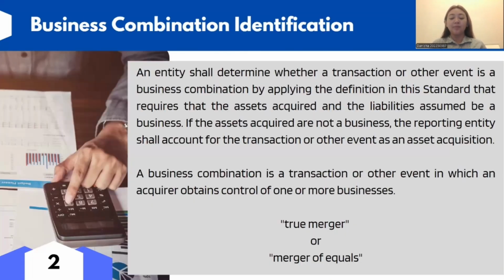Next is business combination identification. An entity should determine whether a transaction or other event is a business combination by applying the definition in the standard. That requires that the assets acquired and the liabilities assumed be a business. If the assets acquired are not a business, the reporting entity shall account for the transaction or other event as an asset acquisition. A business combination is a transaction or other event in which an acquirer obtains control of one or more businesses through merger or merger of equals.